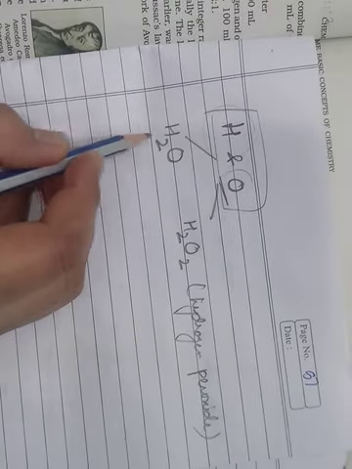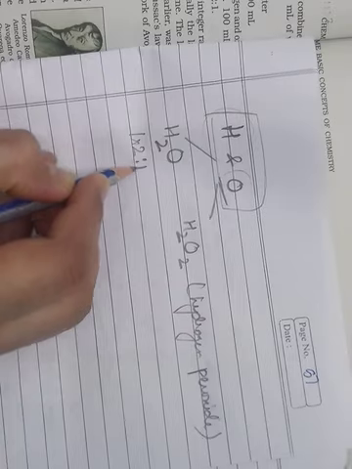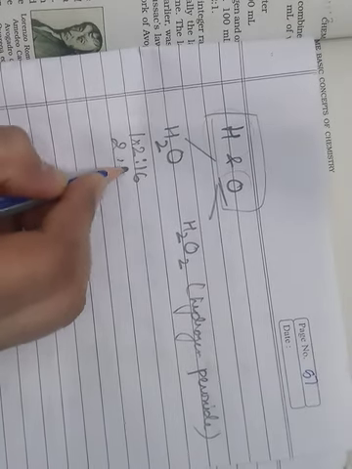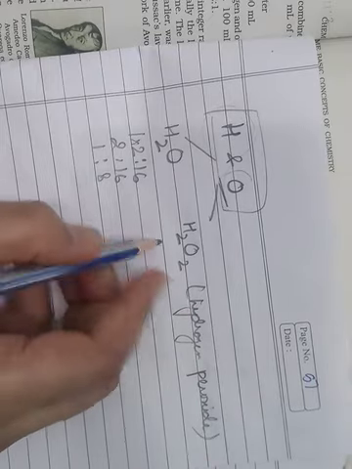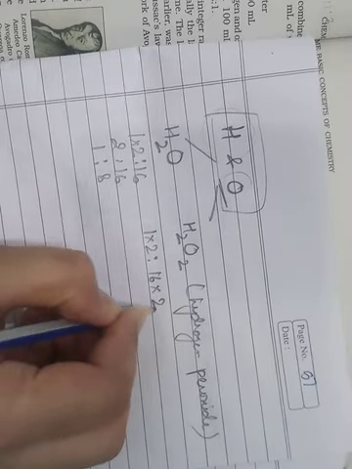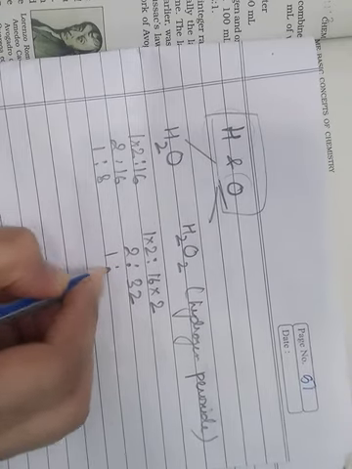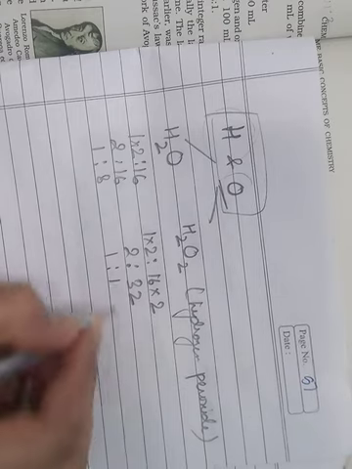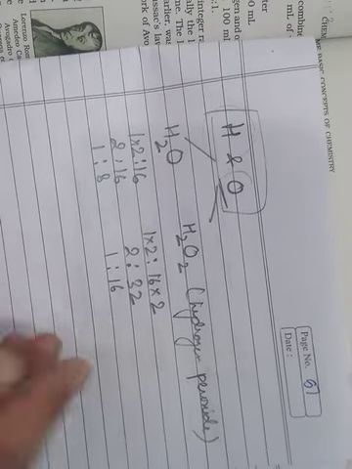For example, if you take the mass over here, 1 into 2 is to 16, that is 2 is to 16, so 1 is to 8. Let us take in this case 1 into 2 is to 16 into 2, 2 into 2 is to 32, 1 is to 16, right?